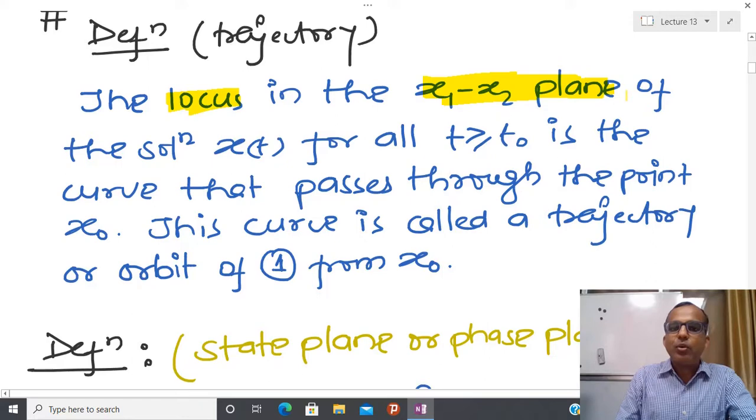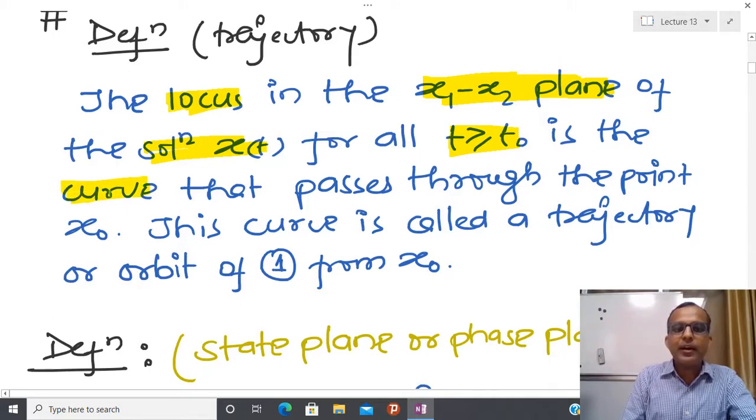I am saying that the locus in the x1 x2 plane of the solution x(t) for all t greater than or equal to t0, where t0 is when we start our experiment, is the curve that passes through the point.